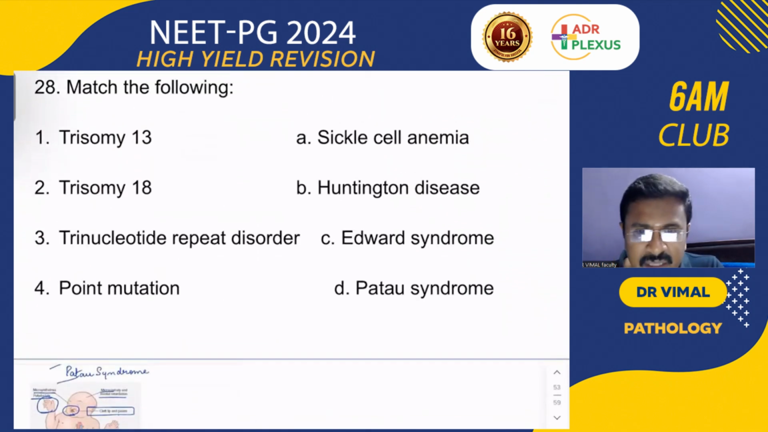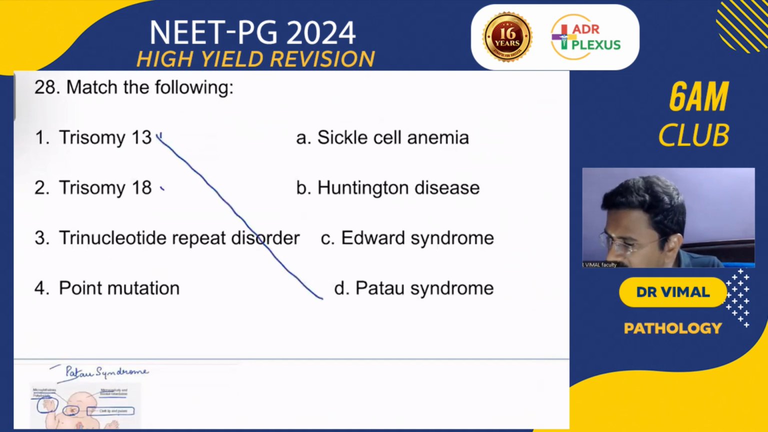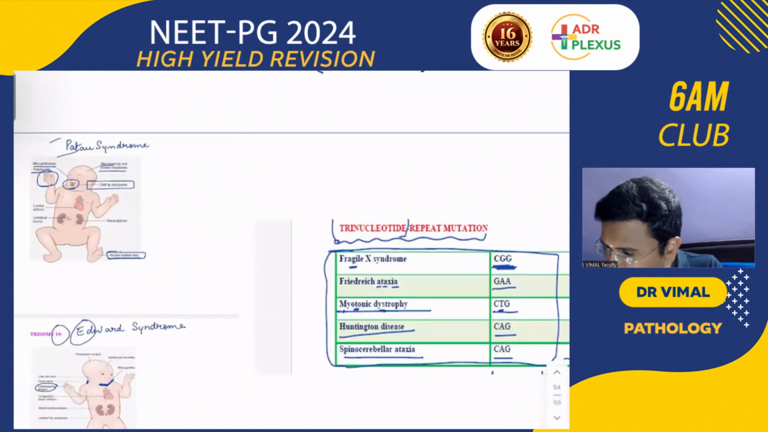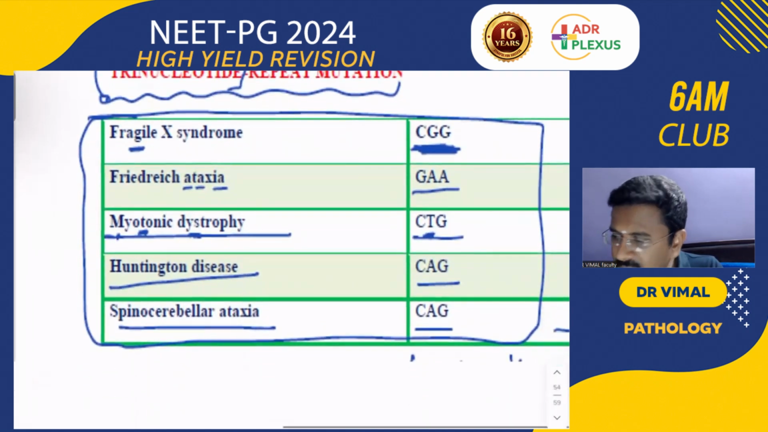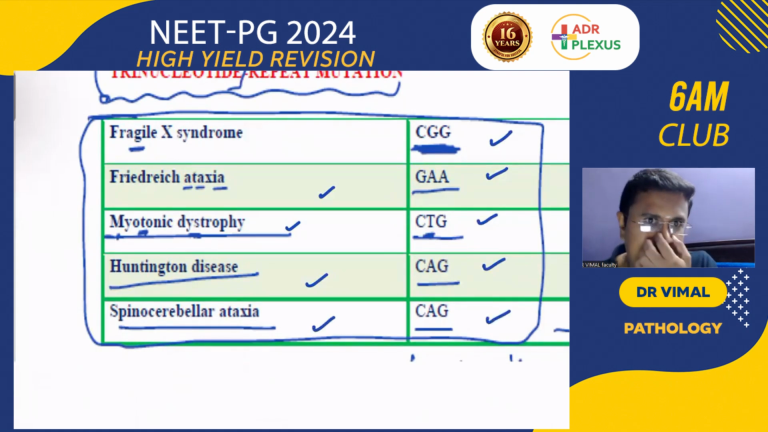Trisomy 13, a very easy question for you. Trisomy 13 is Patau syndrome, trisomy 18 is Edwards syndrome, trinucleotide repeat disorder is Huntington, and point mutation is sickle cell anemia. So remember trinucleotide repeats: Fragile X, it is CGG repeats; Friedreich ataxia, it is GAA; myotonic dystrophy, it is CTG; Huntington disease, CAG; spinocerebellar ataxia, CAG. Okay, so remember these things.